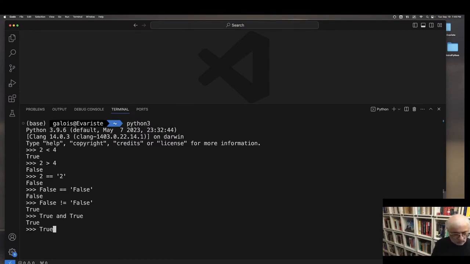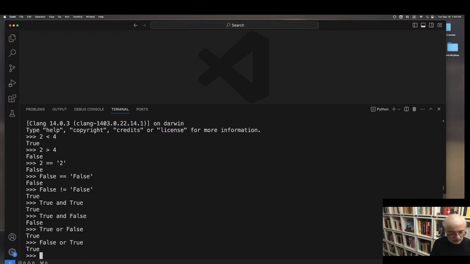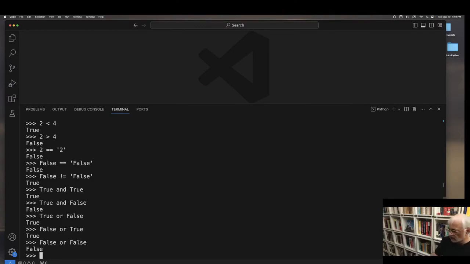What about True and False? Well, it's False. For a conjunction to be true, both things have to be true. If one of them is false, then the entire statement is false. What about True or False? That's True. And False or True should also be True. False or False. So we're just going through truth tables.